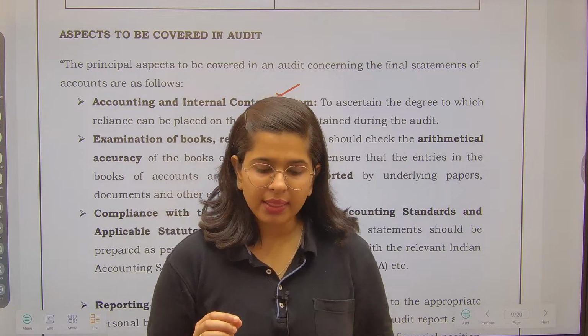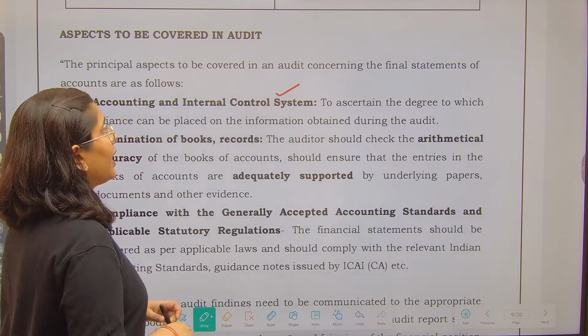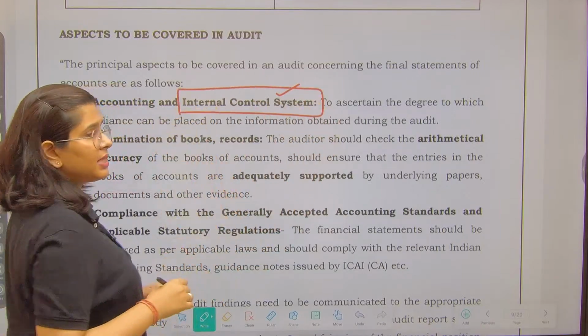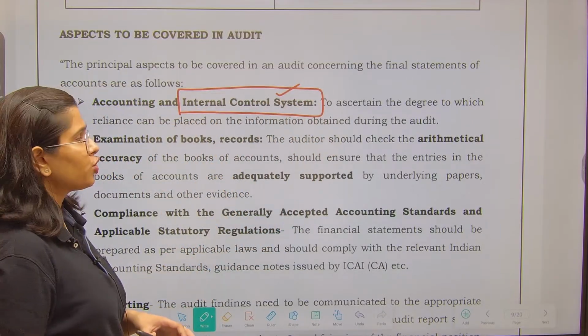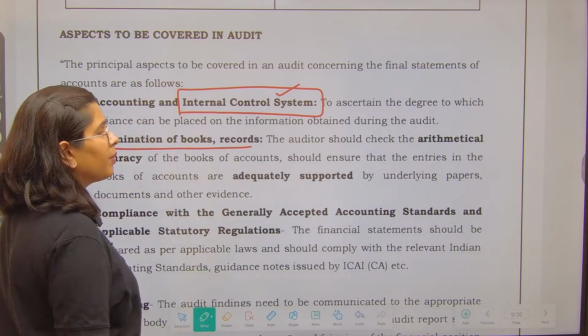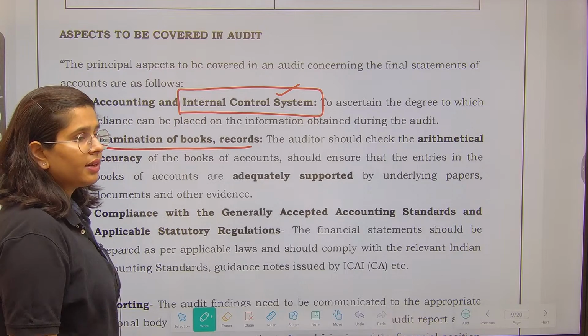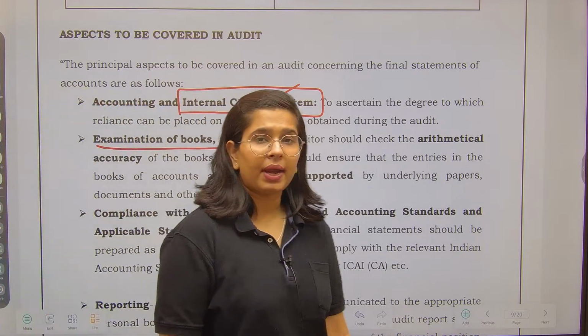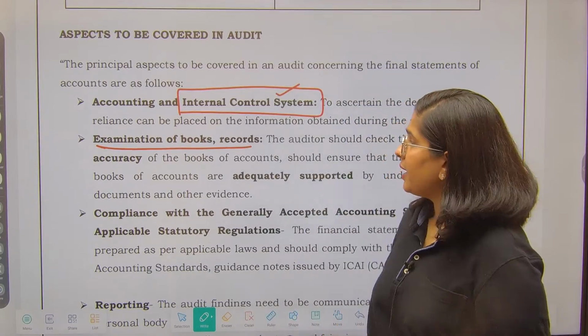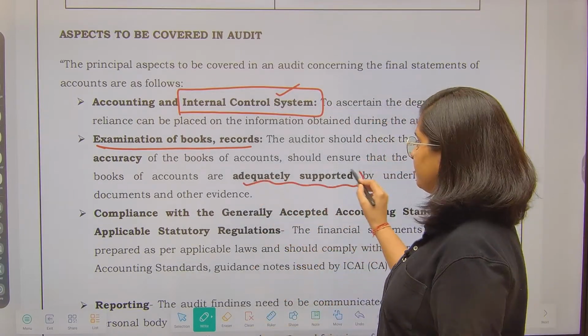Fine. So number one thing, you also have to see whether the business's internal control is strong enough or not. Then after that, you will examine the books. You will see that the financial statements have been prepared correctly, whether for every transaction there is evidence or not.